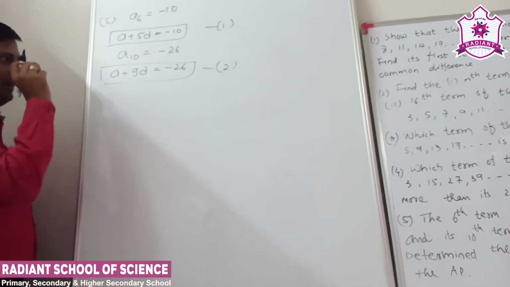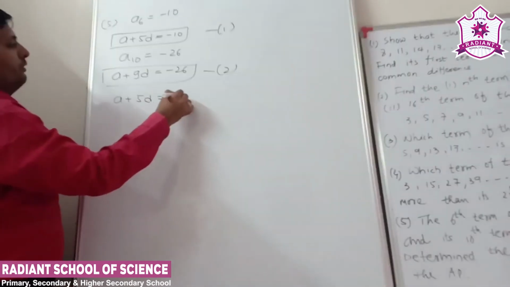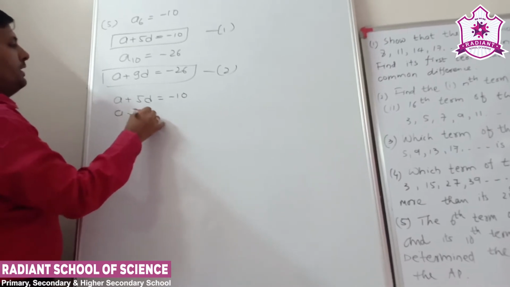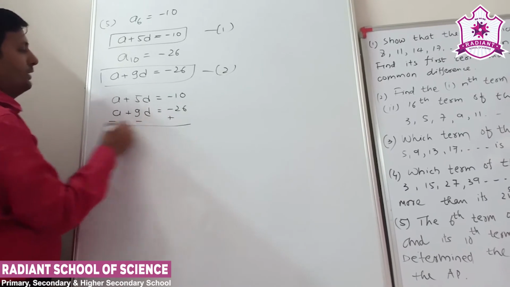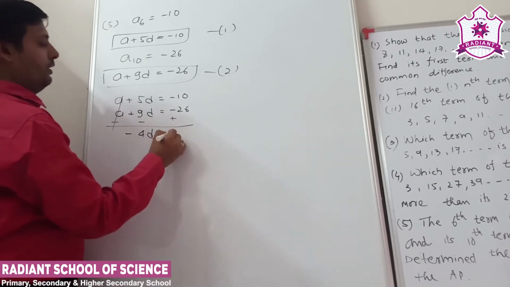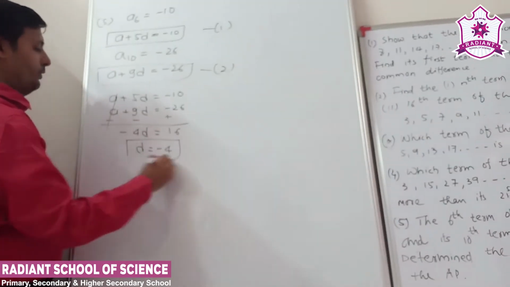Okay, from equations 1 and 2 we eliminate a. a plus 5d is equal to minus 10, and a plus 9d is equal to minus 26. Negative and positive, so we cancel. Here the minus 4d is equal to 16, positive. So d is equal to minus 4.